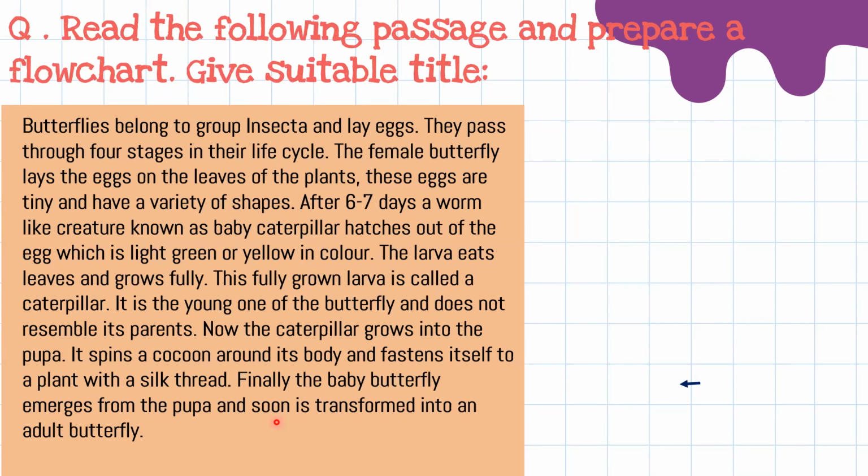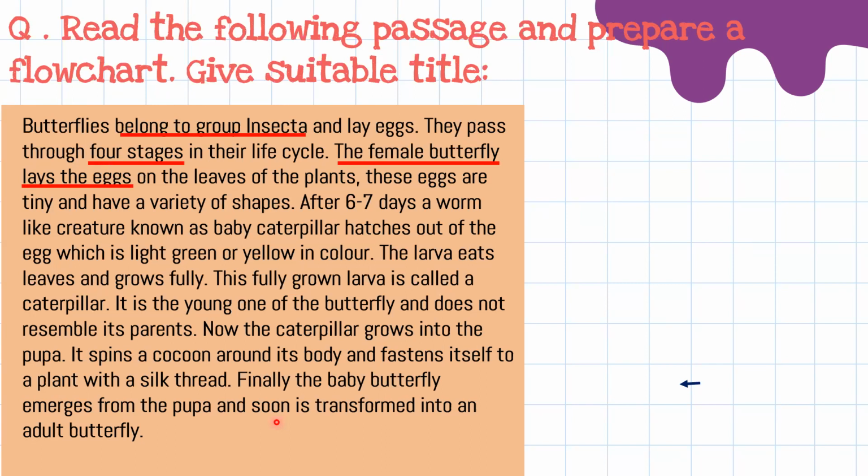Now, after reading the passage, you have to think about the title and then you can underline the main points from the passage. For example, butterflies belong to group Insecta. That is a main point. Underline it with a pencil. There are 4 stages. So we have underlined the 4 stages.